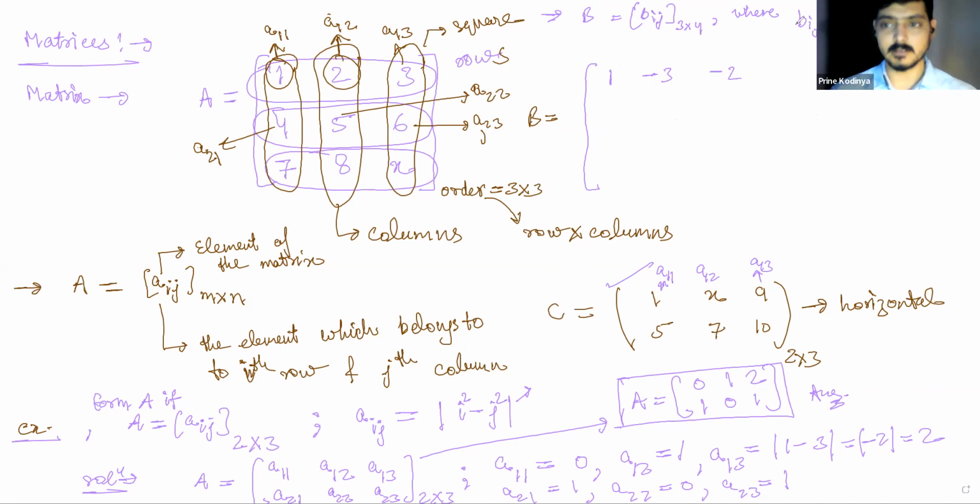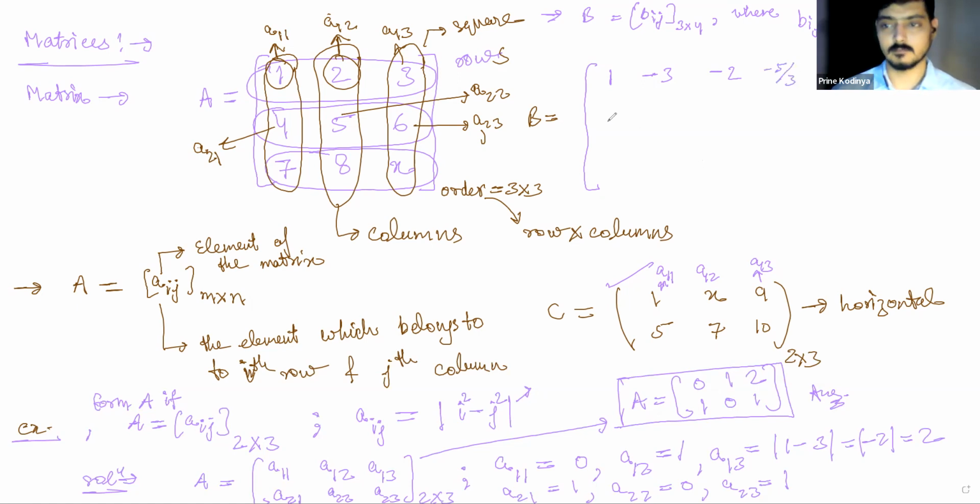Now in case of B11, i and j are equal. We are given two conditions here. If i is not equal to j, then we have to use the formula. And if i is equal to j, then we have to write the answer 1. So while calculating B14, we have to use this formula again because i is not equal to j, right? This should be minus 5, sorry, 5 by minus 3. So minus 5 by 3.